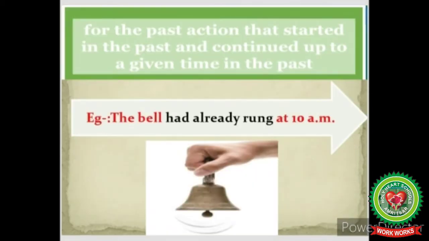So students, now we will discuss the second usage of past perfect tense. Past perfect tense is used to describe actions that started in the past and continued up to a given time in the past. For example, the bell had already rung at 10 a.m. Now, in this sentence, the bell started ringing in the past and it completed its action in the past at 10 a.m. So, it is a past perfect tense.